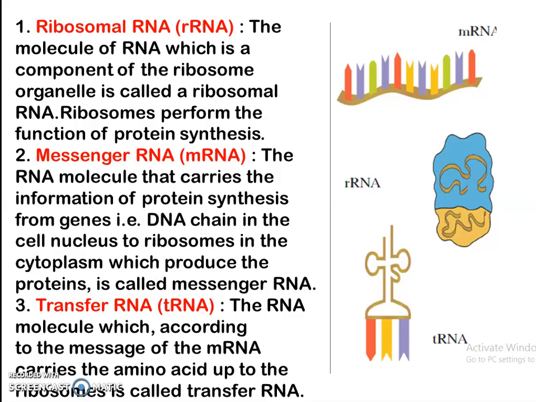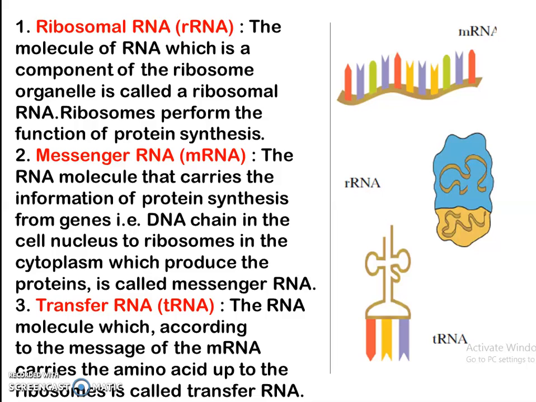Now let us come to the types of RNA. Depending upon their functions, RNA can be classified into the following categories. First, we have the ribosomal RNA, also known as rRNA. The molecule of RNA which is a component of the ribosome organelle is called ribosomal RNA. Ribosomes perform the function of protein synthesis.